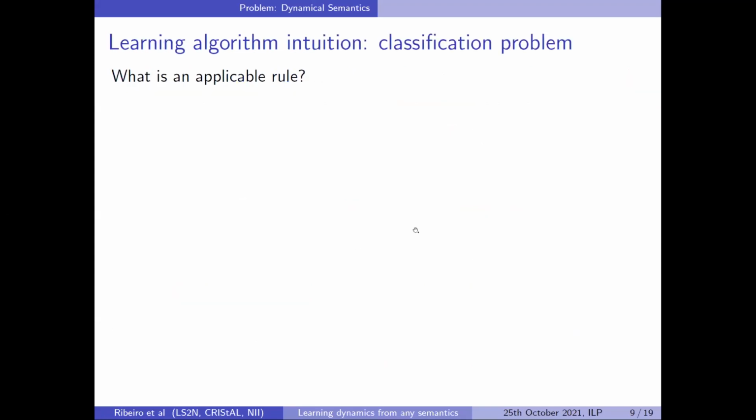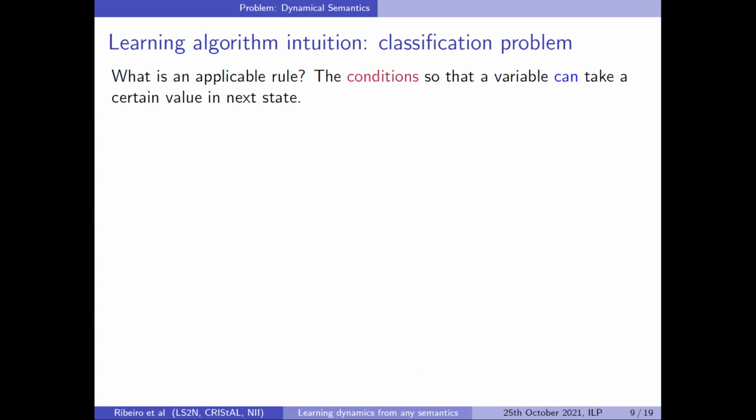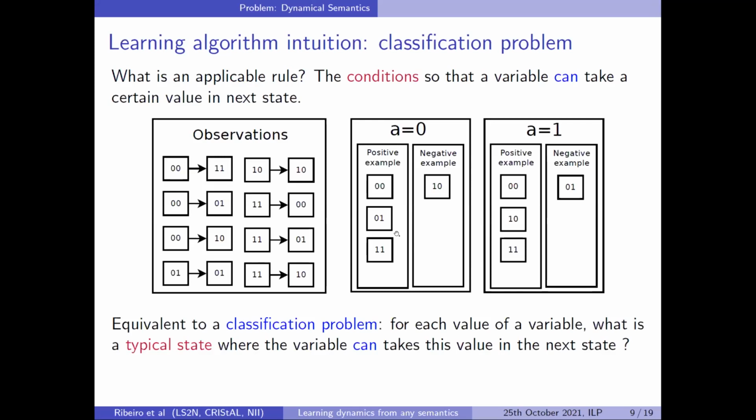Okay. So what is the blue part? What is an applicable rule? Actually, it's just a condition so that a variable can take a certain value in the next state. So that's equivalent to a classification problem. So we can just take our observation, so the state transitions of a system we have, and for each variable value, we will have positive and negative examples of the occurrence of a variable.